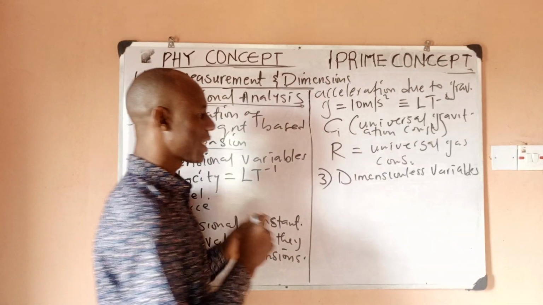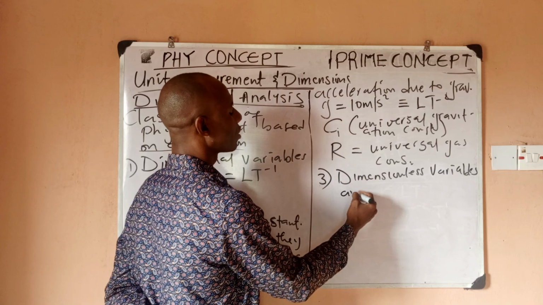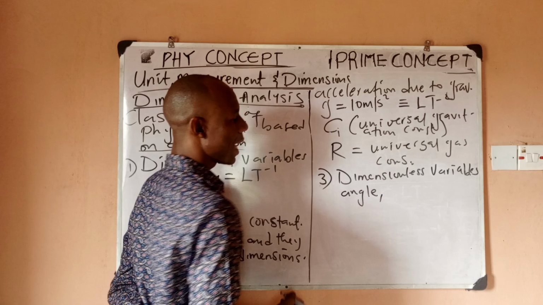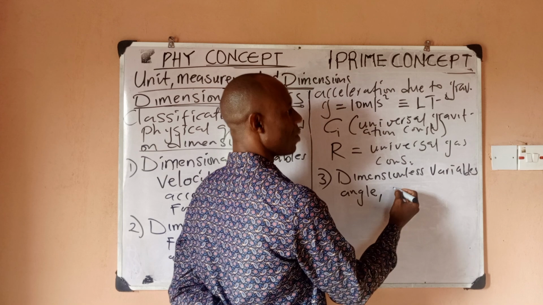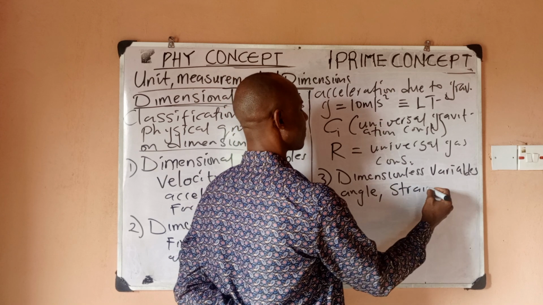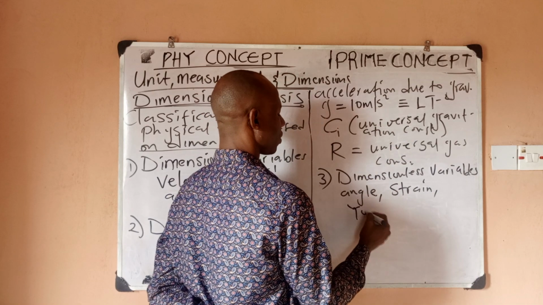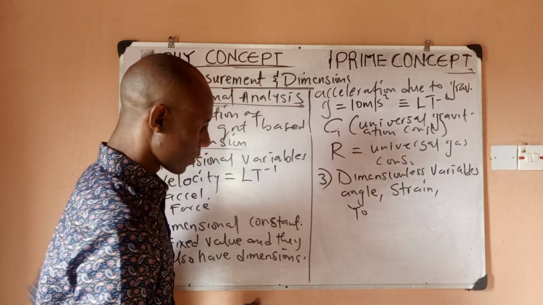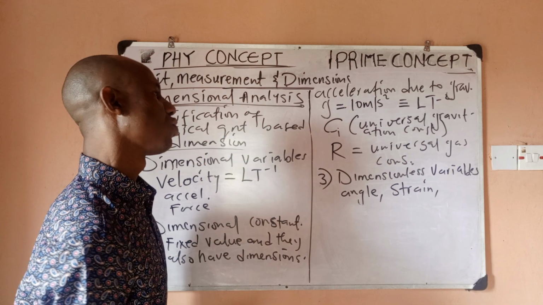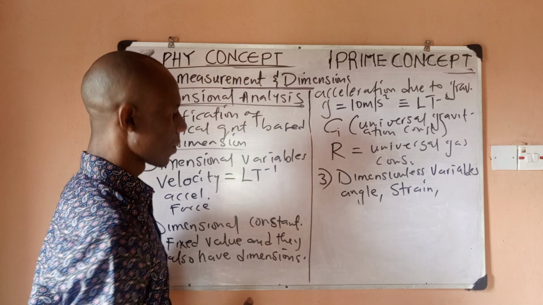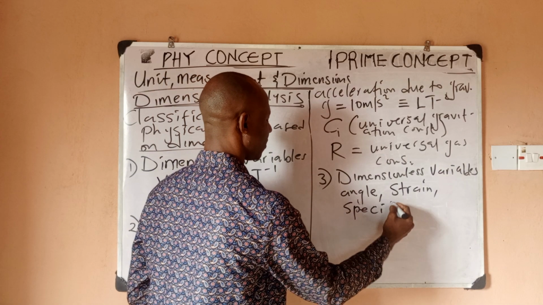Examples of these variables would include angle, strain, and, let's say, specific gravity.